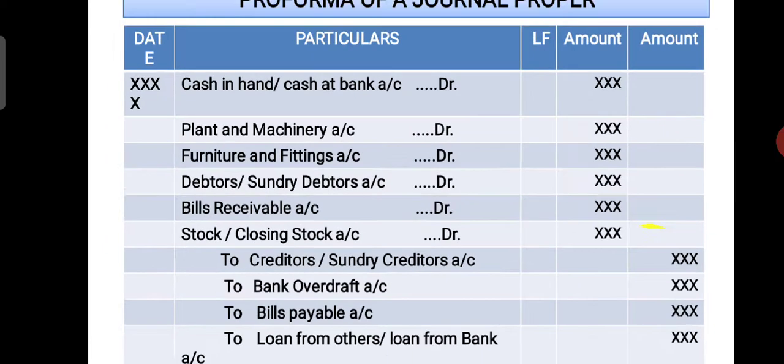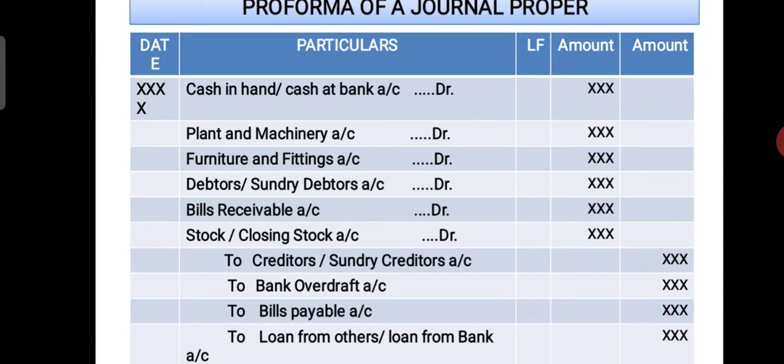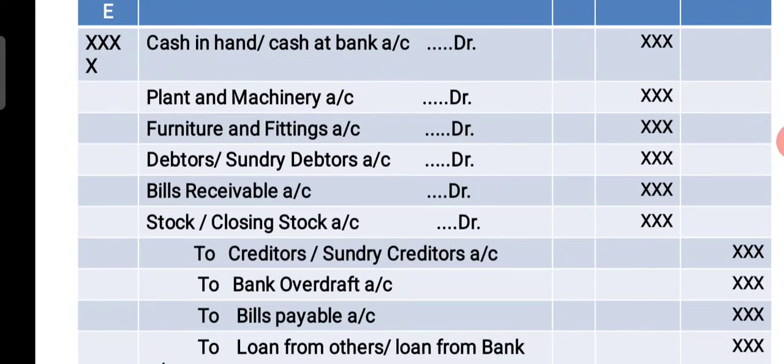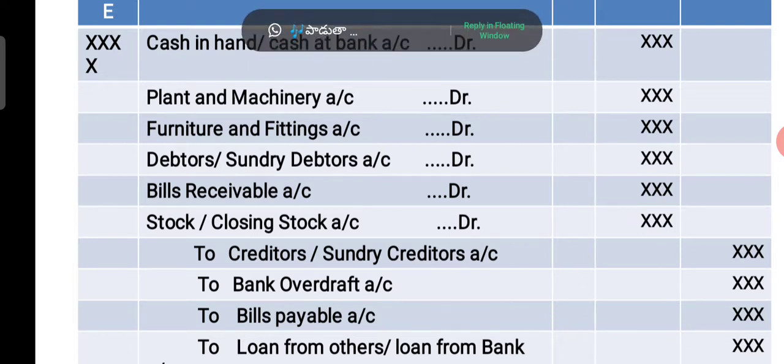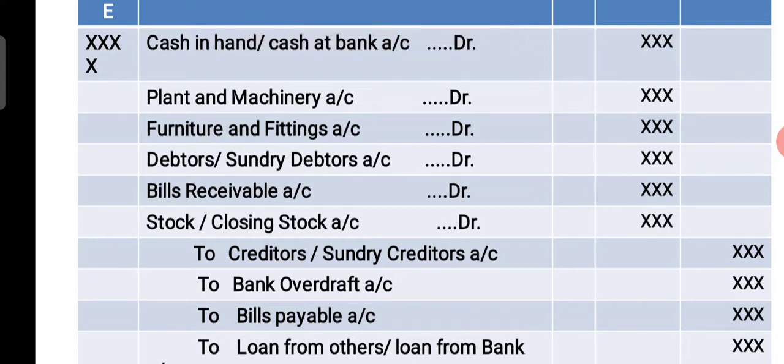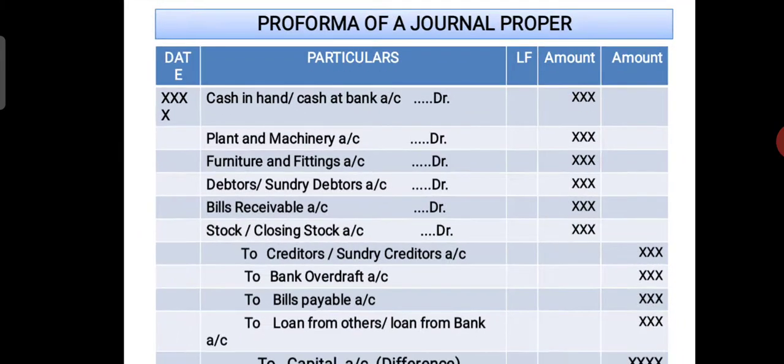Next, find the liabilities in the problem and write them as credit entries: creditors or sundry creditors, amount in the credit column. Bank overdraft, amount in the credit column. Bills payable, amount in the amount column. Loan from others or loan from bank, that can be written in the credit column of the entry.